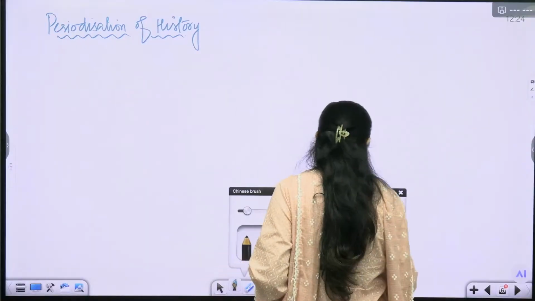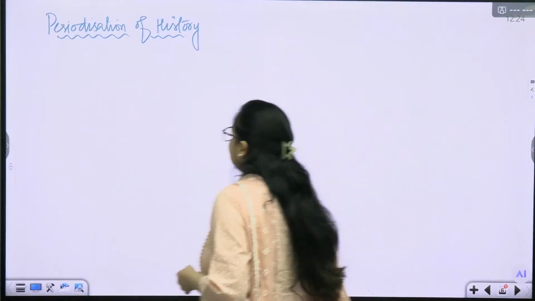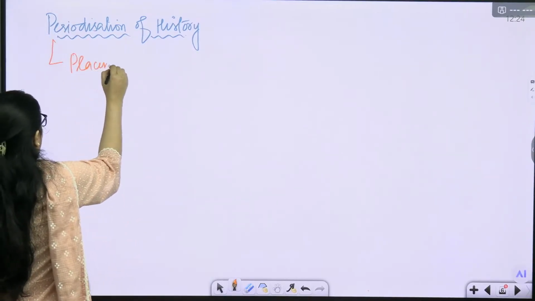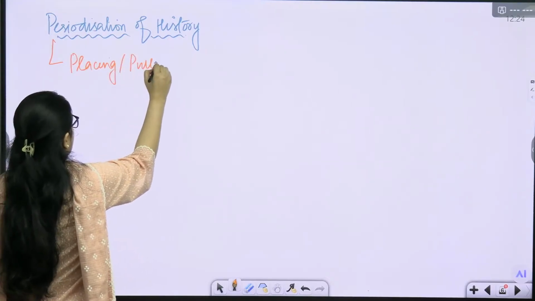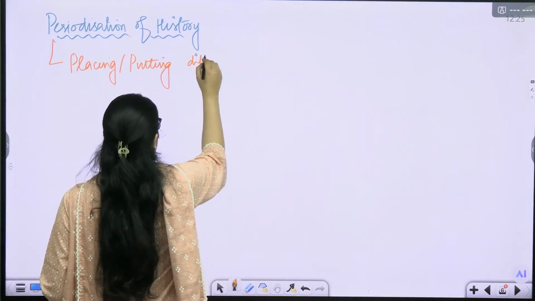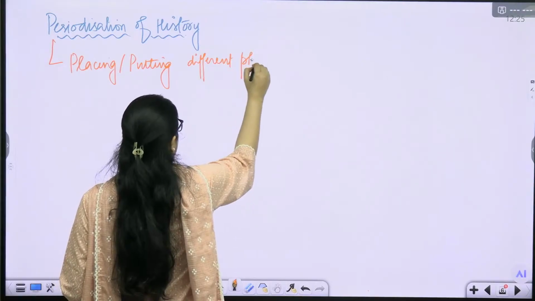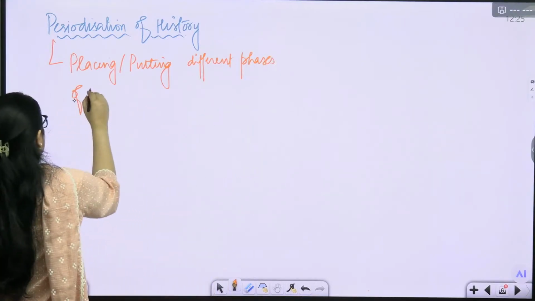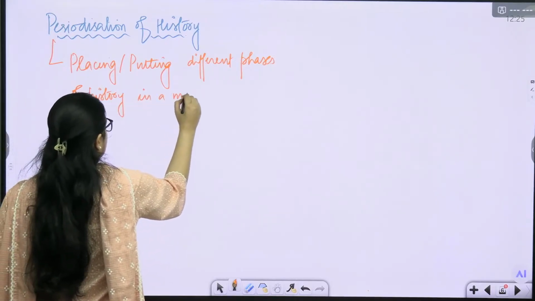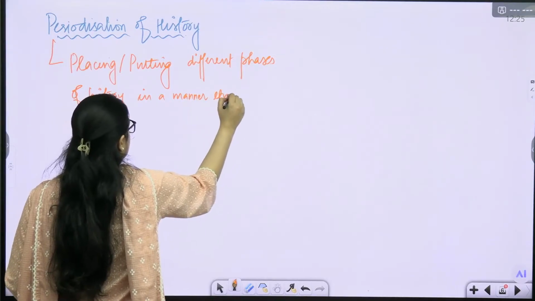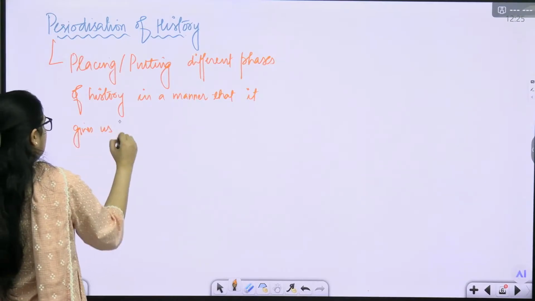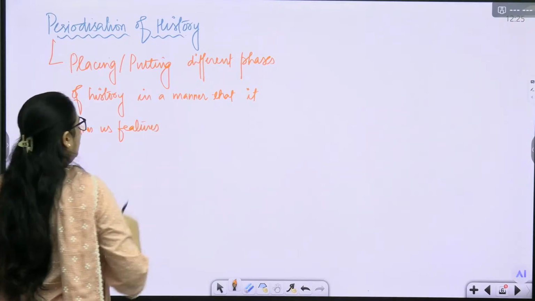So when we say periodization of history, it simply means placing different phases of history in a manner that gives us the features of a particular time period.